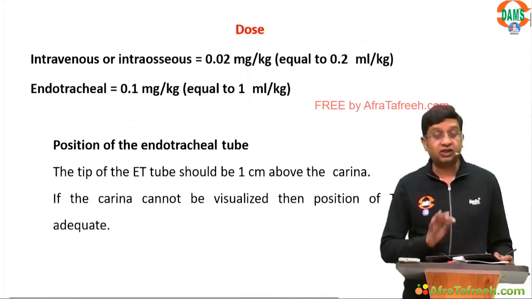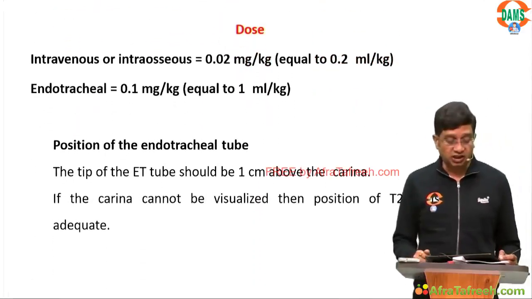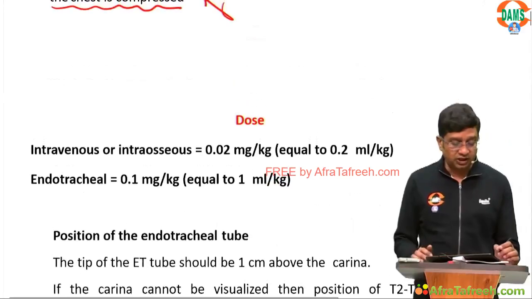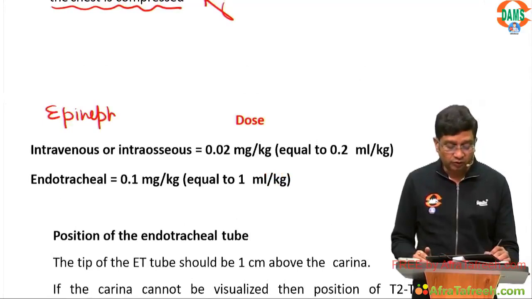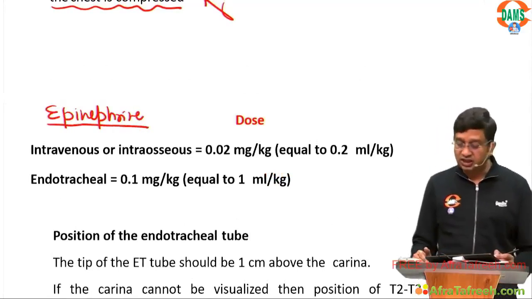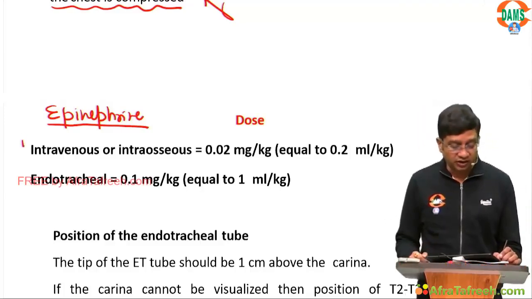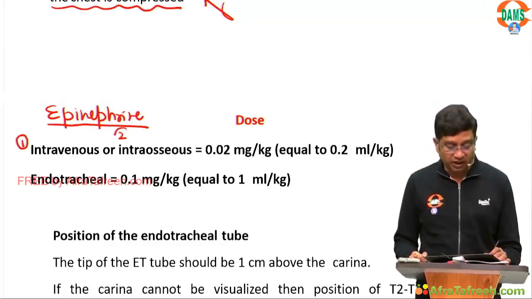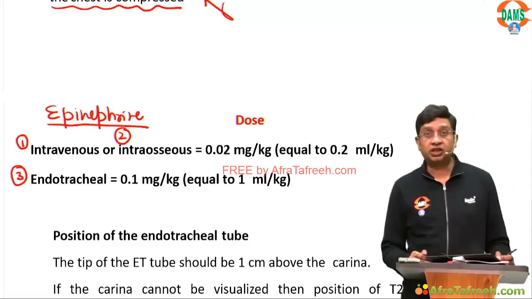Moving on to the next thing. You have given the chest compression, still the heart rate is less than 60. What you go for is epinephrine. Epinephrine can be given by three routes: intravenous, intraosseous, or intratracheal.